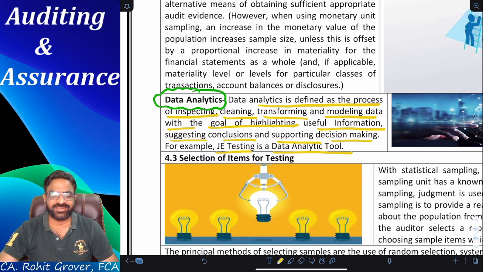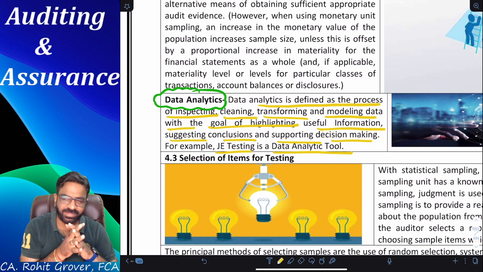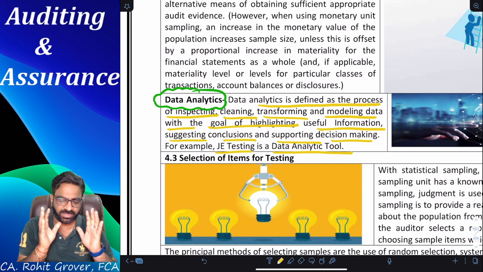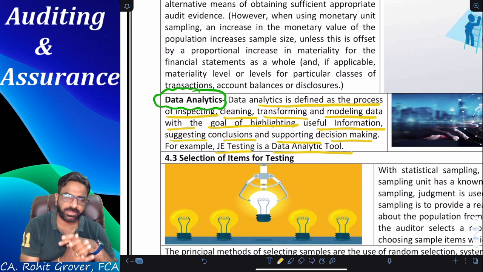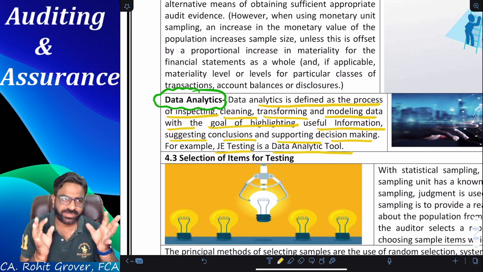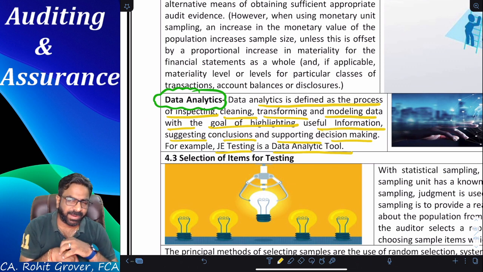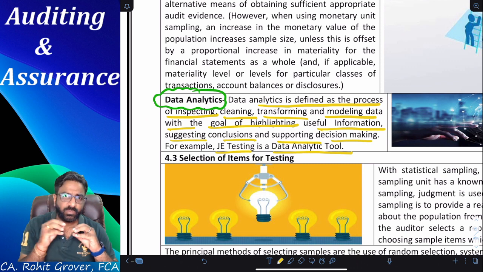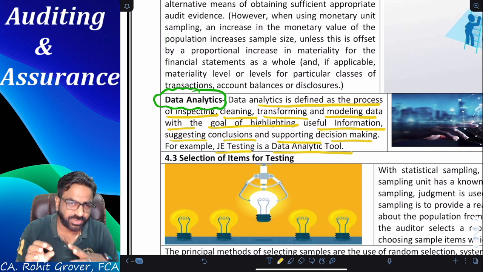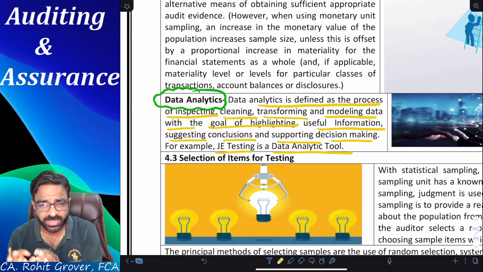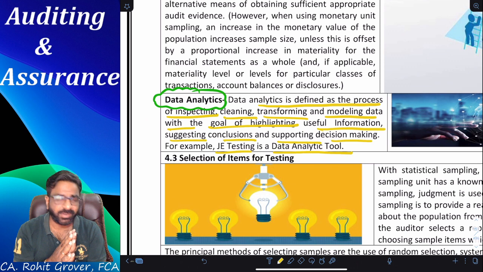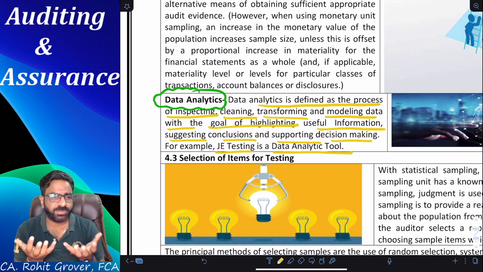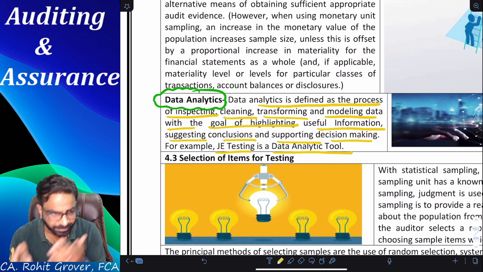No issues. Okay, so what is data analytics, everyone? Data analytics means when we see the population, in the population, so much of data will be there. Now, by analyzing the population and that data, we should have that kind of experience in our hand. We should be in a position to say what is to be inspected, what is not to be inspected. Are you getting the point? It means making a choice between the material and immaterial data.